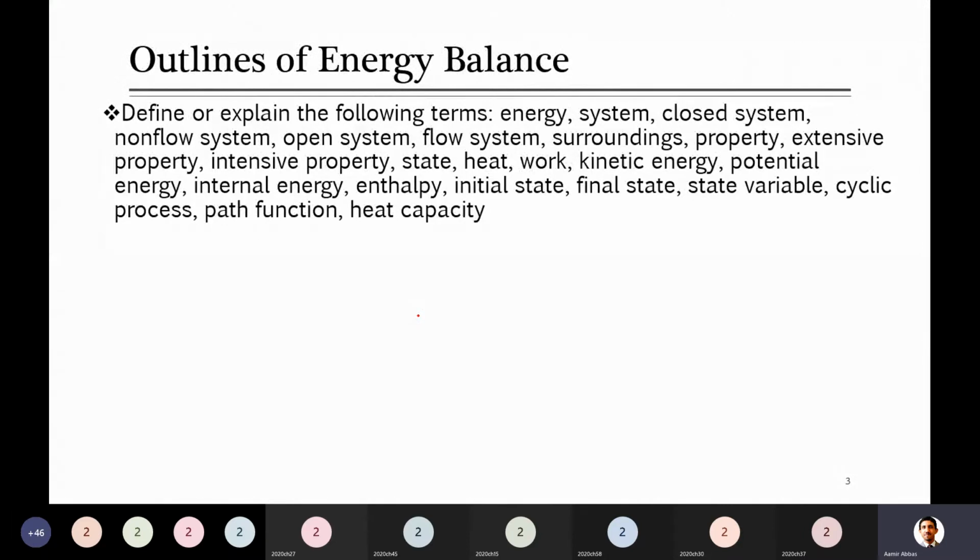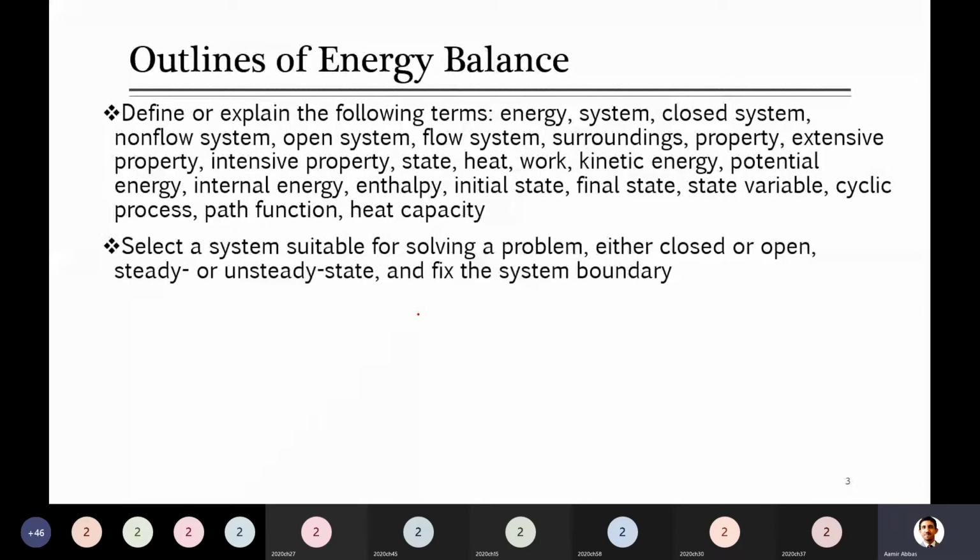So initially we have to define a number of terminologies, and when you go through these, maybe you can see almost half of these you already know based on material balance, and some are new which we will cover. I'm not going to read all of these as we have to study these today, so they will all be covered in these lectures. Then we have to study what a system is and what a closed or open system is. So when you are solving the problem, you should be able to select your system, either closed or open system, steady or unsteady state, and then you have to also fix the boundary of the system and use that to solve the problem.